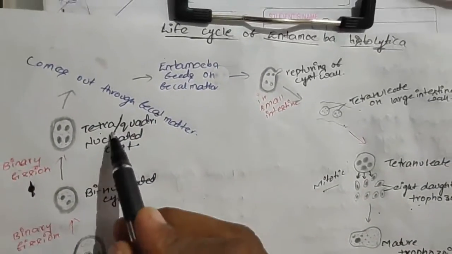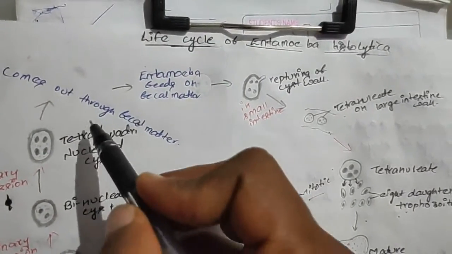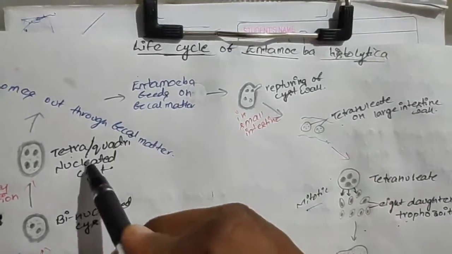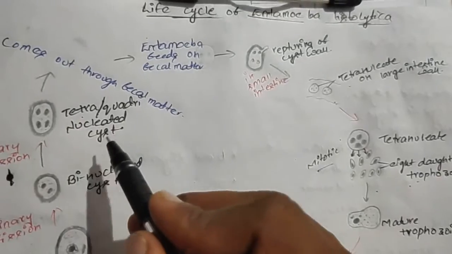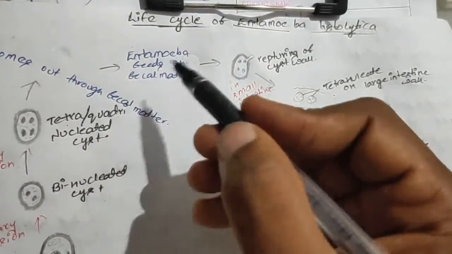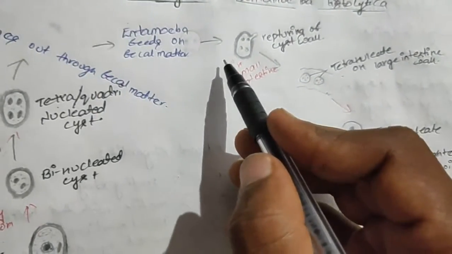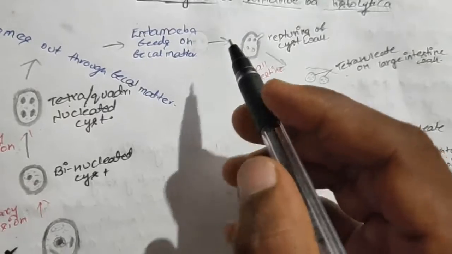And when this tetranucleated cyst comes out through the fecal matter of human beings, and the entamoeba species feeds on this fecal matter, it carries the tetranucleated cyst, and when this entamoeba species sits on any other food material or water, the tetranucleated cyst will transfer into the food or other places.